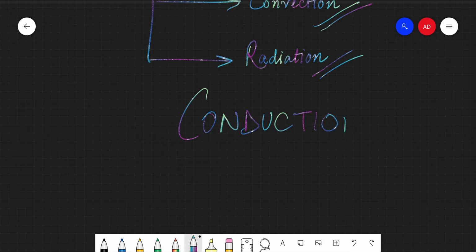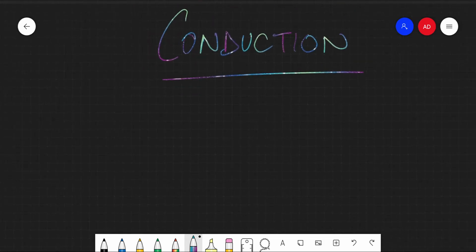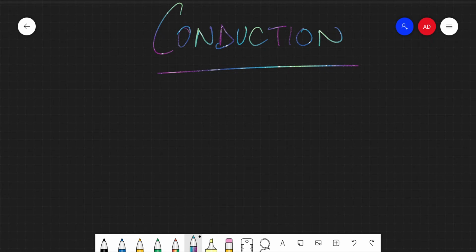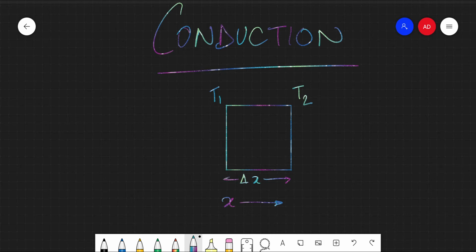So for conduction, I'll try to give you a brief intuition of the entire thing. So let's assume that we have a block, right? We have a block with temperature T1 at one end and T2 at the other end. Let's say that this is the X direction, right? And the distance between the two surfaces is delta X, right? Let's say that the material has thermal conductivity K. We'll define this material property in a moment, but let's say that the material has a thermal conductivity K.